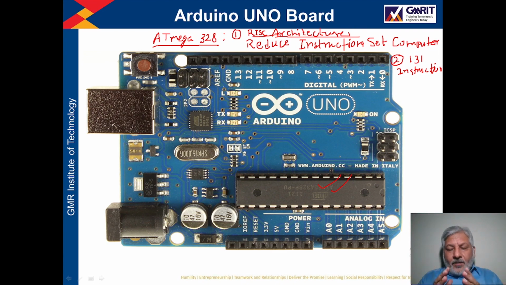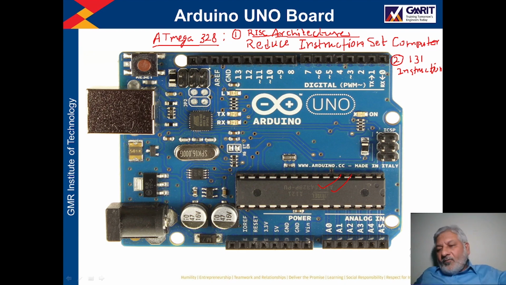The language which we will use here is a variant of C and C++, right? We are not going to use the assembly language. If we used the assembly language, then these 131 instructions would come into the picture.